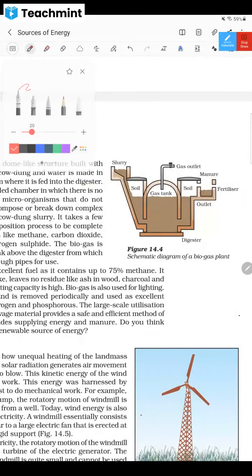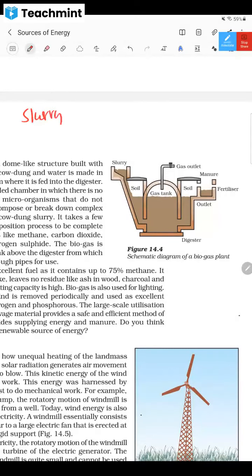There is one word used here, slurry. What do you mean by slurry? Slurry means the cow dung plus all vegetable waste, all bio waste, all biomass, that is, waste material from animals and plants, plus water. It will be in the form of semi-solid, not completely liquid, not completely solid. You can pour it. So all the biomass plus H2O is called slurry, and this semi-solid is poured here, dear children.